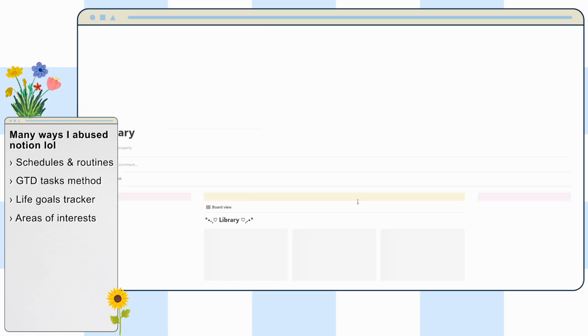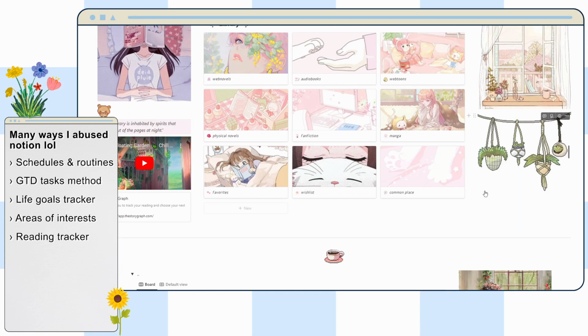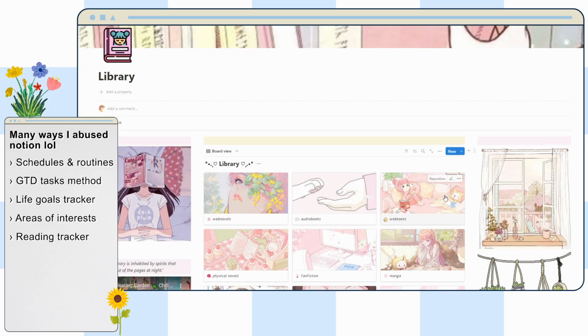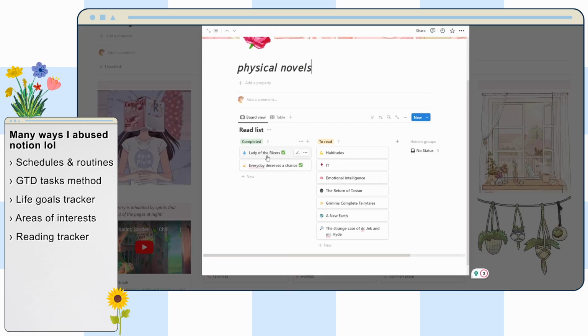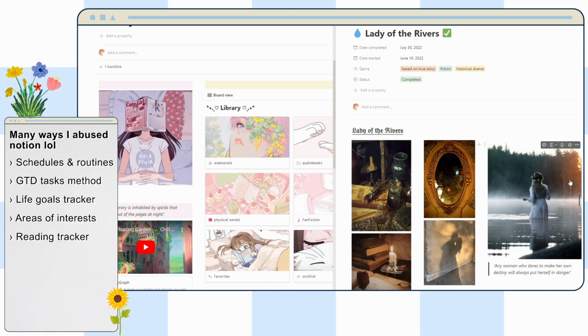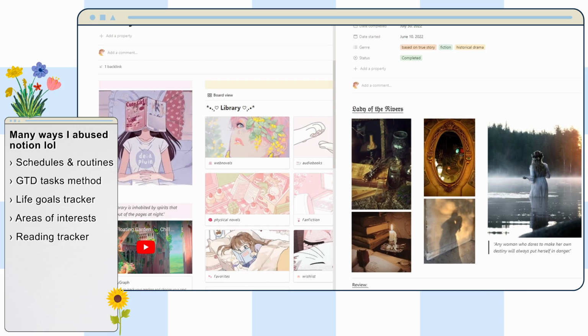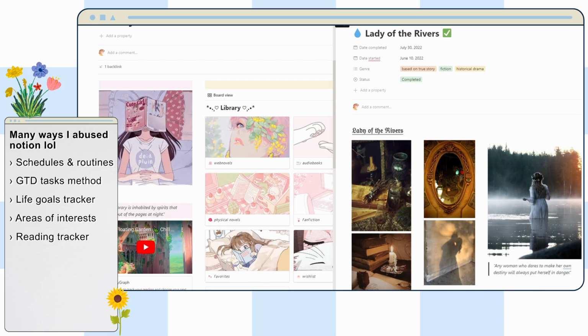So I've got my library for books that I'm reading or that I'd like to read. I still love the way that I have this set up, so I would not stop using it and just completely use Obsidian. But I do think Obsidian is good for those more deep reflections on books. If I go in here, I can see that I completed reading this book, and if I click on it, I kind of have a mood board, and then I just gave it a little bit of a review, but that's it. I keep this very minimal, but I would like to eventually have deeper thoughts about certain books, especially if a book really inspires me.